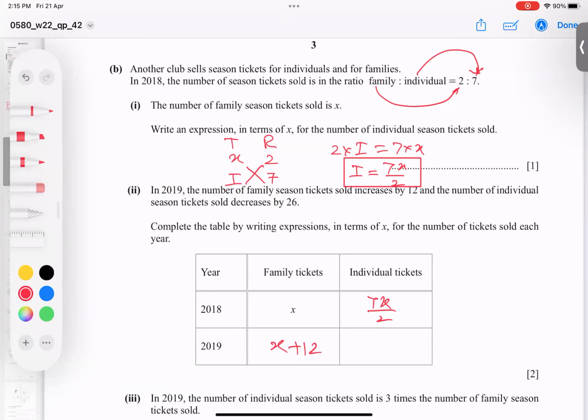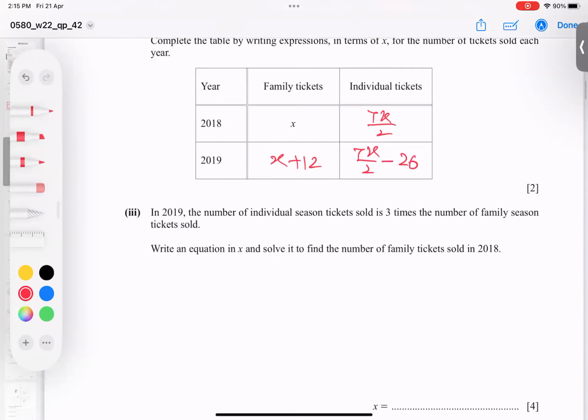And then according to the situation, he mentioned here very clearly that it decreased by 26. So this value decrease means subtract. So 7X by 2 minus 26. So I hope this idea is very clear.